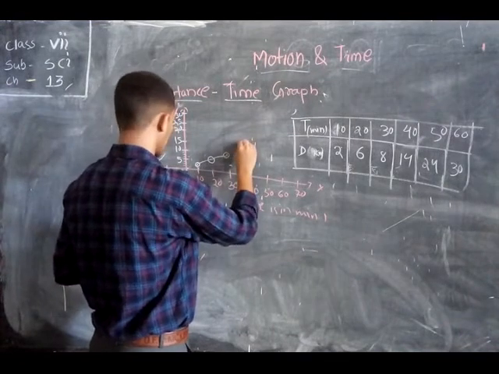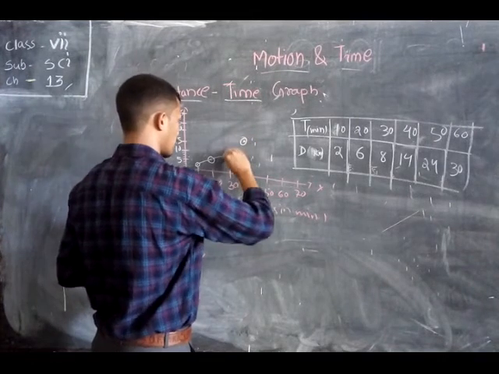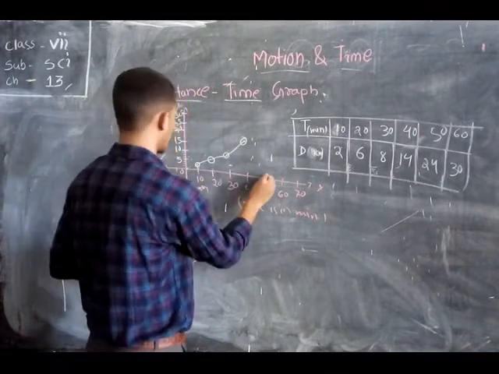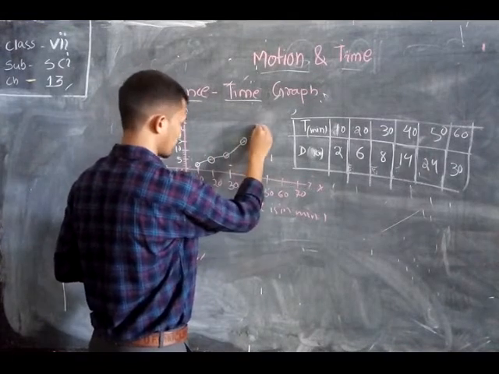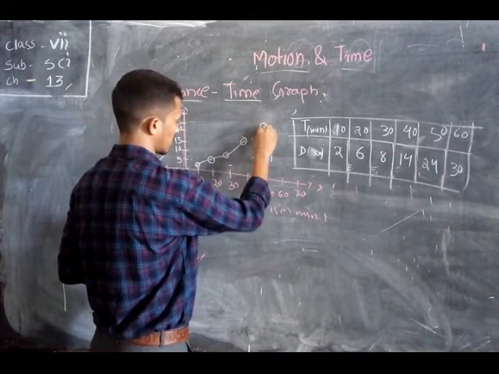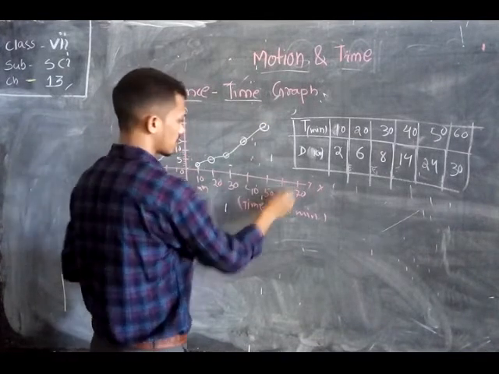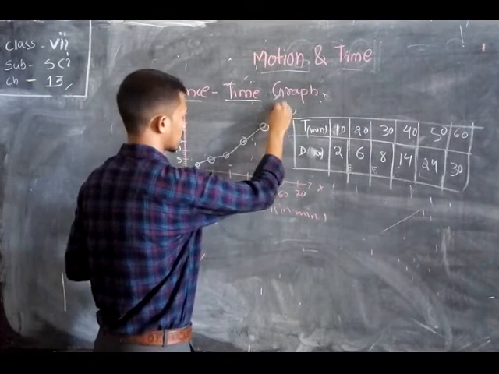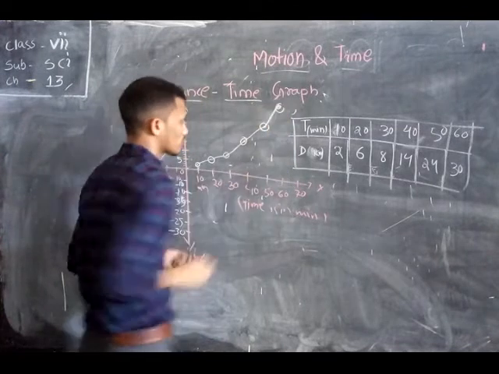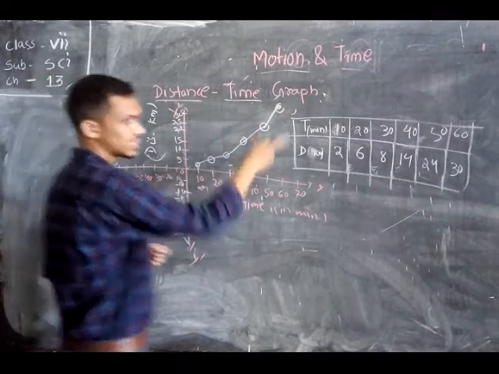Then 50, 24, this is the point. And 60, 30. In this way the graph will be obtained for this type of table.